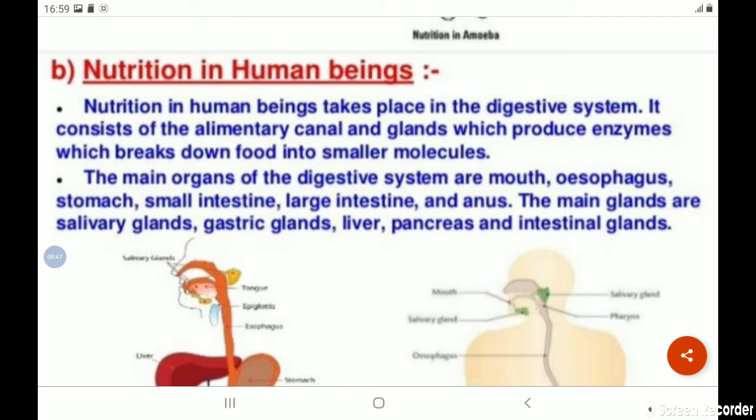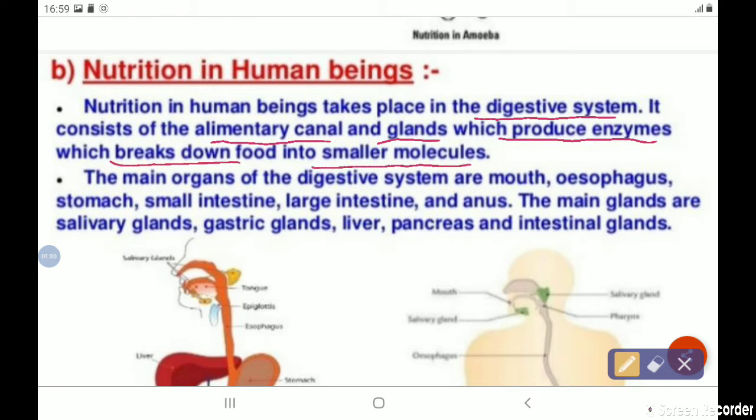Nutrition in human beings. Nutrition in human beings takes place in the digestive system. It consists of alimentary canals and glands which produce enzymes which break down food into smaller molecules.